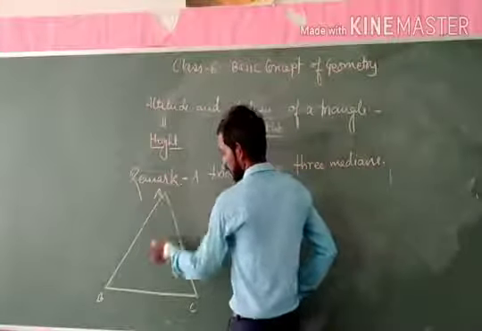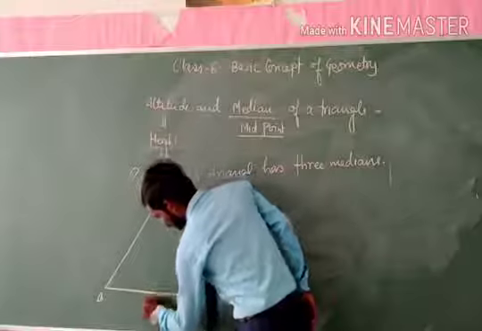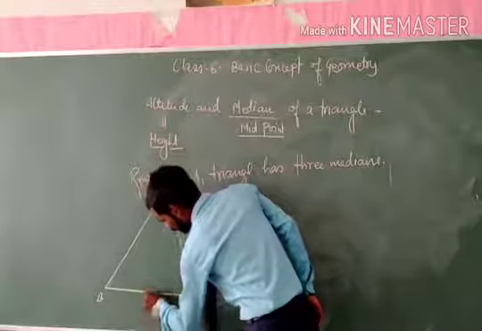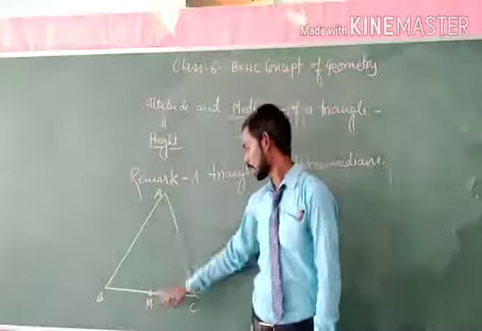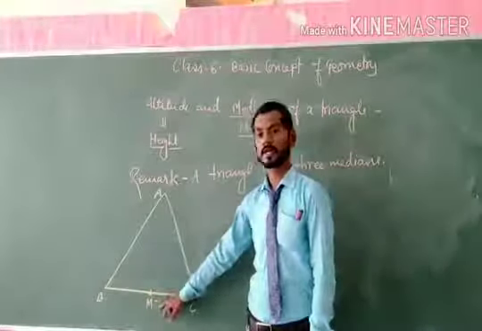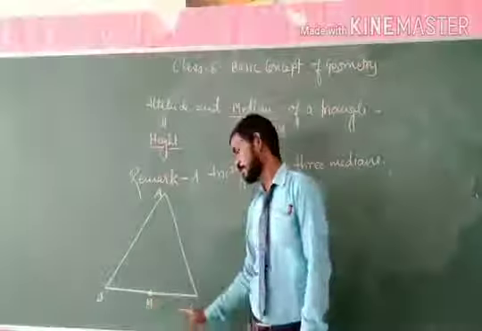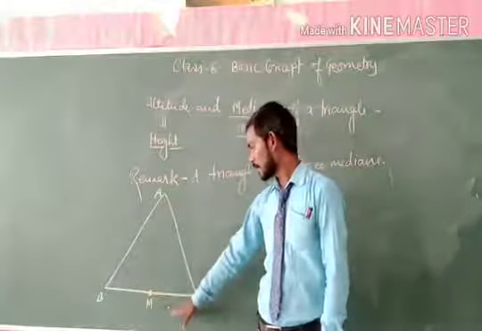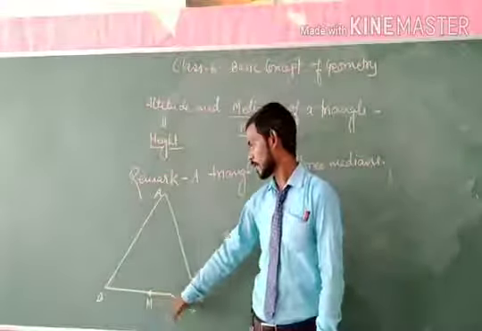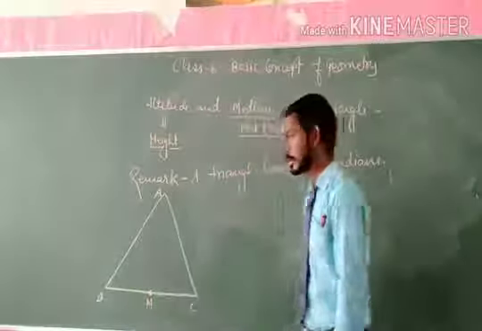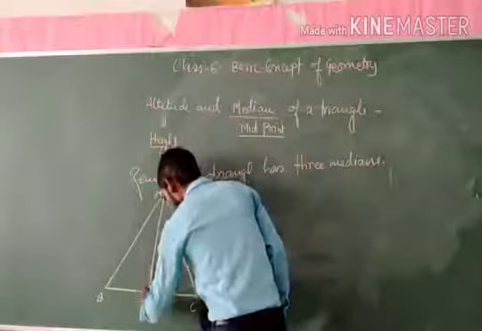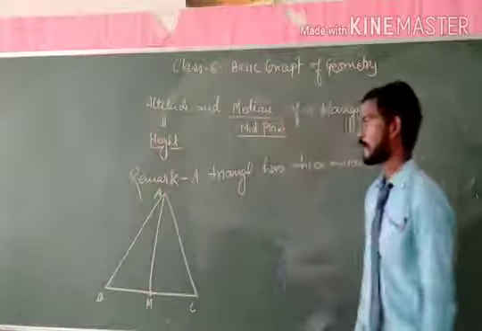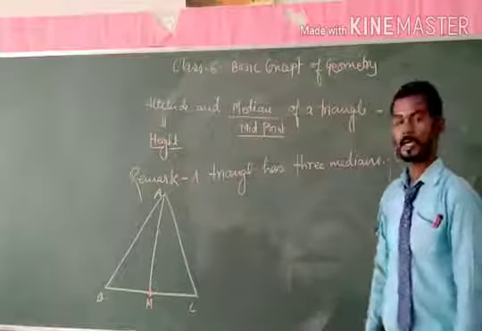If M be the midpoint of the side BC, then the line segment AM is known as the median of the triangle.